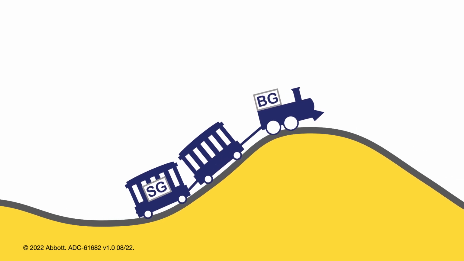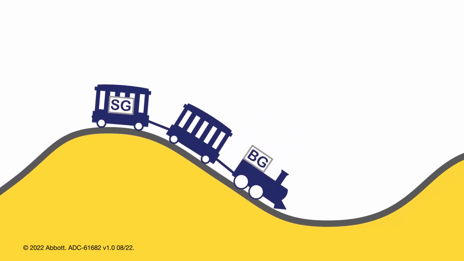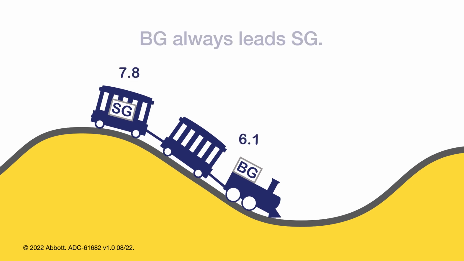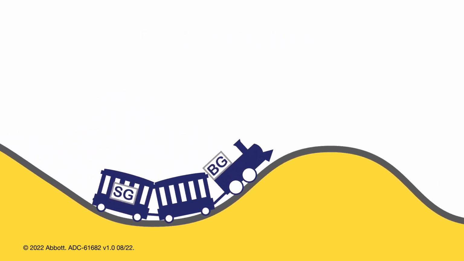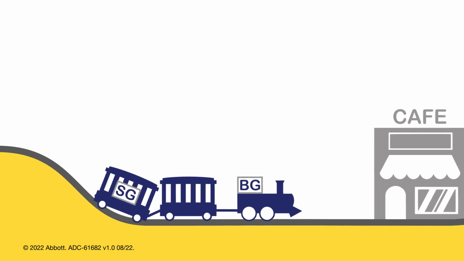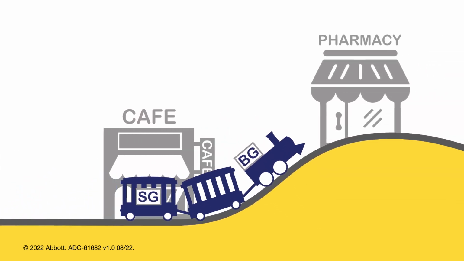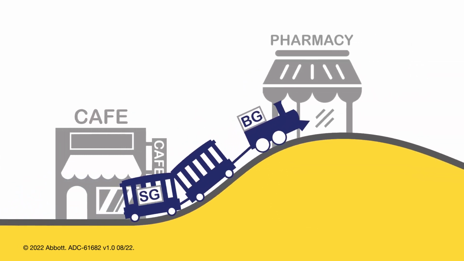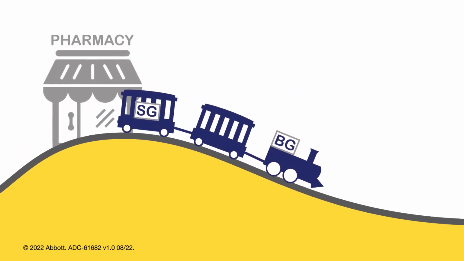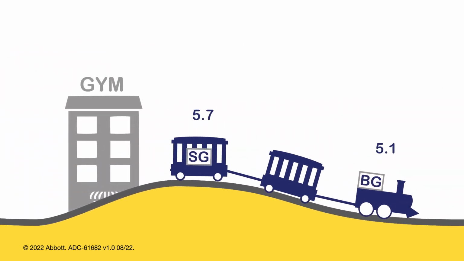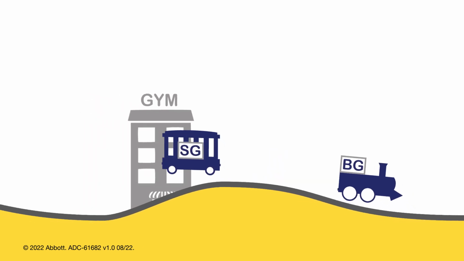Now as the train heads down the hill, or glucose is decreasing or trending down, once again, the blood glucose leads in the front car. So, as you can see, whether glucose levels are trending up or trending down, blood glucose leads sensor glucose. There will be a bigger difference in blood glucose and sensor glucose readings on the bigger hills, or when glucose is changing more rapidly, after food, after insulin, and after exercise.